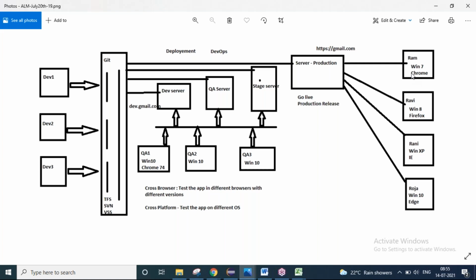They are using different browsers, Chrome, Firefox, IE, and different operating systems. Then, as a QA team, how many operating systems can you have with you, how many browsers, how many versions? If you take Google Chrome, 90 versions are there. On the globe, there will be millions of people using different versions of your browsers and different operating systems. Then tell me, as a manual testing team, how many computers will you take, how many operating systems, how many browsers, how many browser versions. Doing that manually, I can't say impossible, it is possible, but you need years of time.